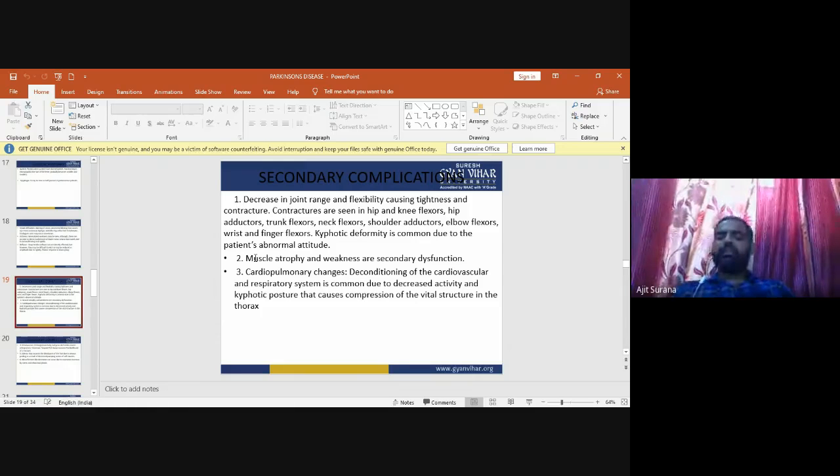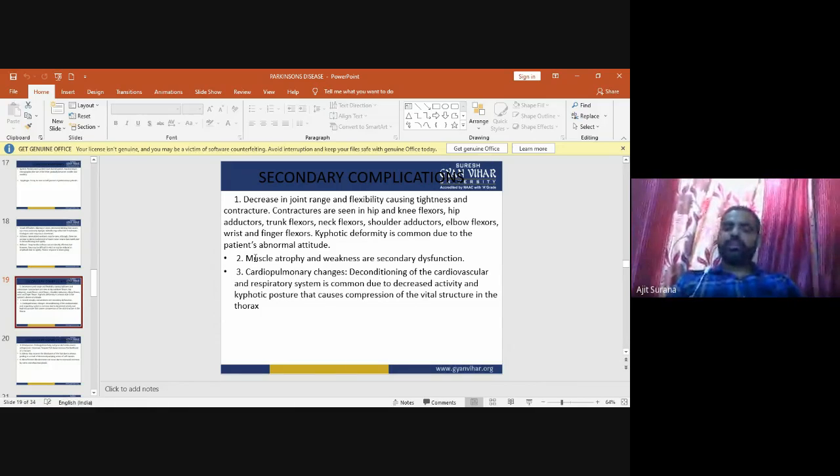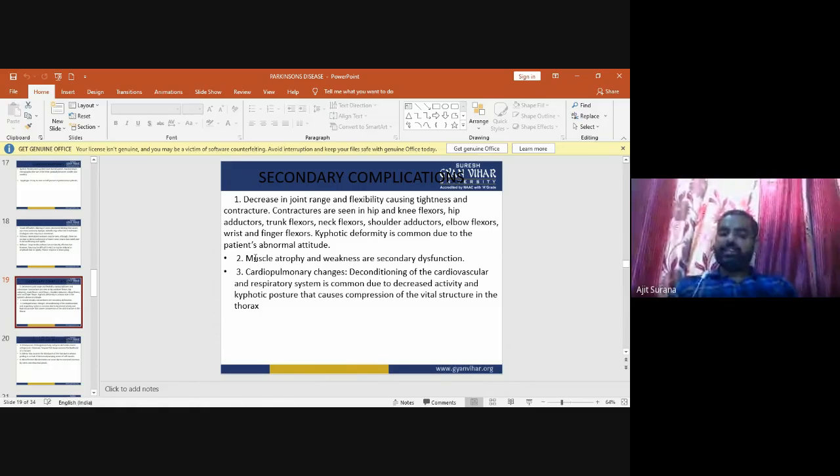Now the secondary complications of Parkinson's disease. There is decrease in the joint range and flexibility, which may cause tightness and contracture formation.